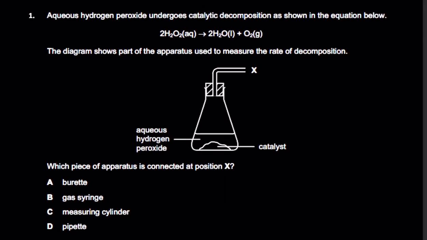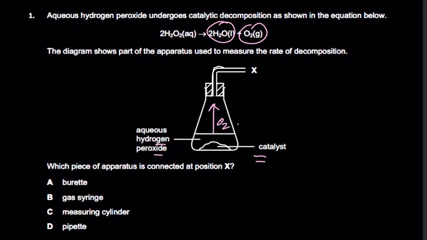Okay. Aqueous hydrogen peroxide undergoes catalytic decomposition as shown in the equation below. The diagram shows part of the apparatus used to measure the decomposition. So hydrogen peroxide is here, a catalyst is used, and it's also given you the reaction. Water is formed and oxygen gas is evolved, right? So this oxygen gas would be evolved right here, and there's gonna be a dumb scientist who just puts a delivery tube and puts nothing to collect the oxygen, and that's just wastage of chemicals. So he obviously has to collect that oxygen gas that's being produced, and that's what the examiner is asking.